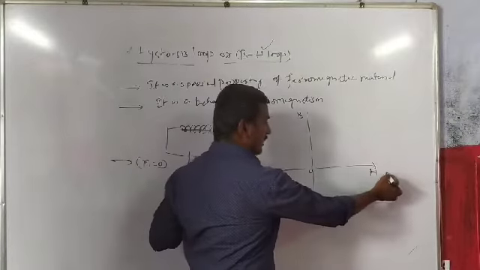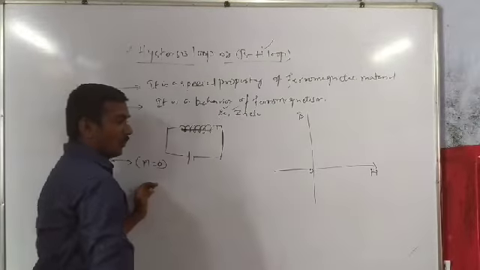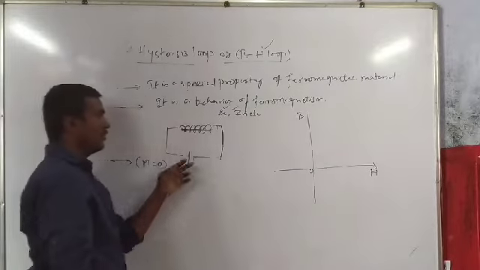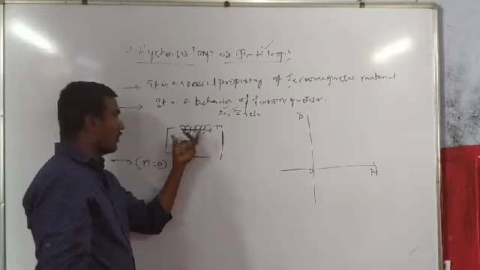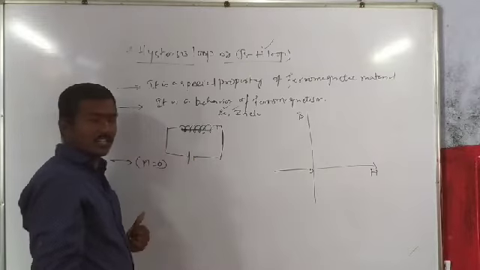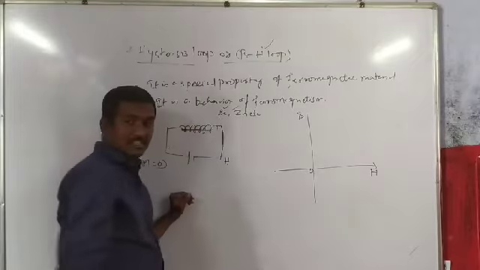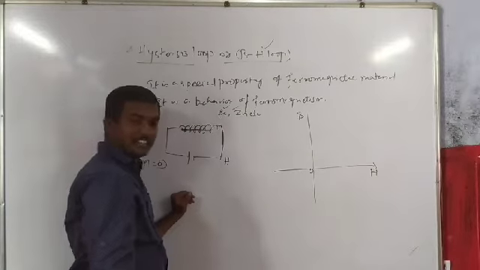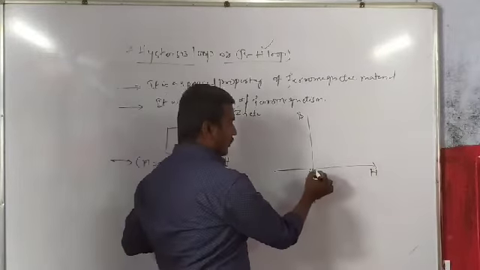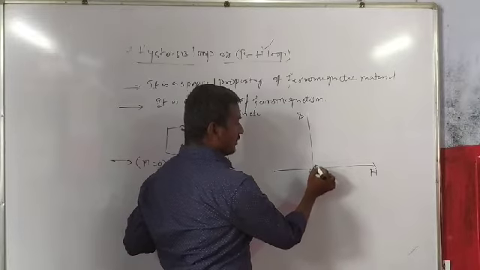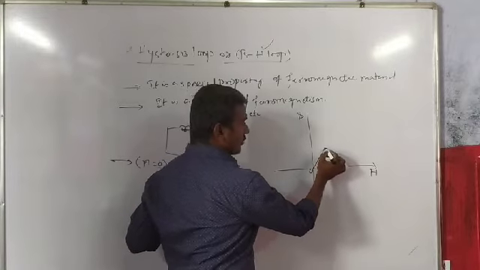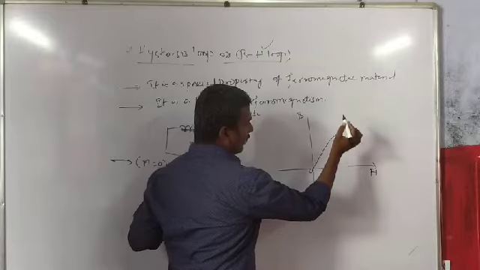If we increase the H value, how do we increase it? We increase it through the solenoid. सolenoid के अंदर जो current ज्यादा होगा, ज्यादा होने की वजह से magnetic intensity H will increase, and magnetization increases in the sample. इस वजह से there is a rise in the magnetization.